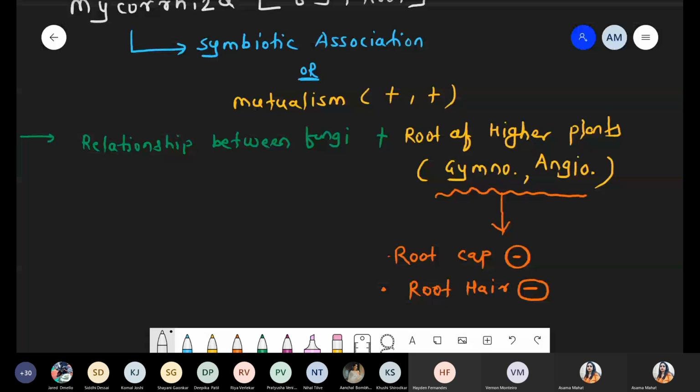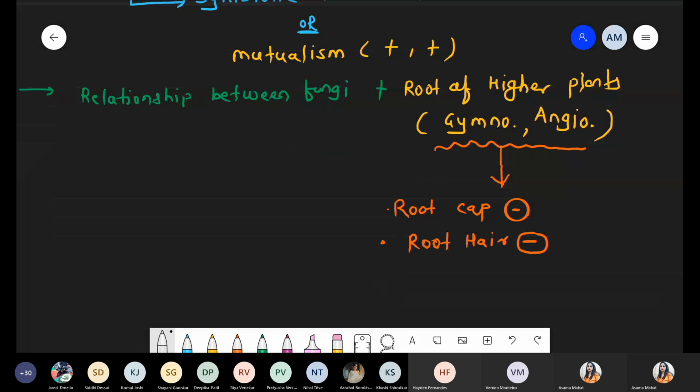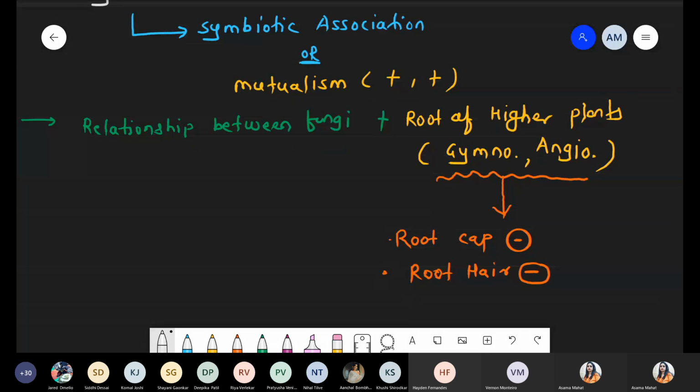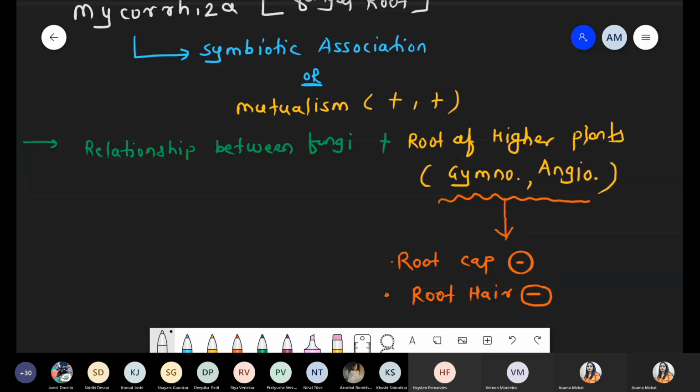So quickly, we are talking about why we say these are the symbiotic association, give and take relationship, healthy relationship. Both the species, they get benefit with each other. So we are talking about what benefit is provided by the fungi and what benefit is provided by the plant. So we are talking about that condition. Should I continue the next part? This part is clear, very basic information. We are talking about mycorrhizal association, fungus with higher root plants, and one another condition, gymnosperm and the angiosperm, those are involved in mycorrhizal association. They lack the root cap as well as the root hair also absent.